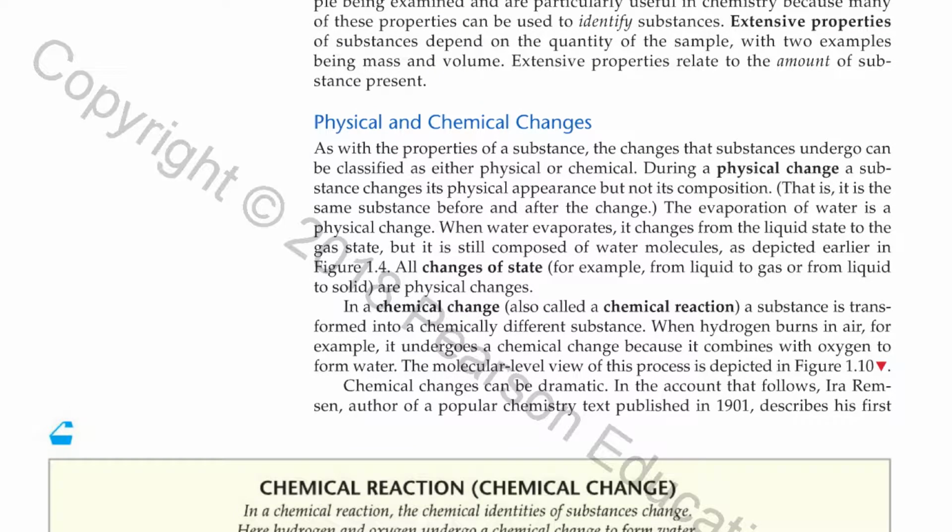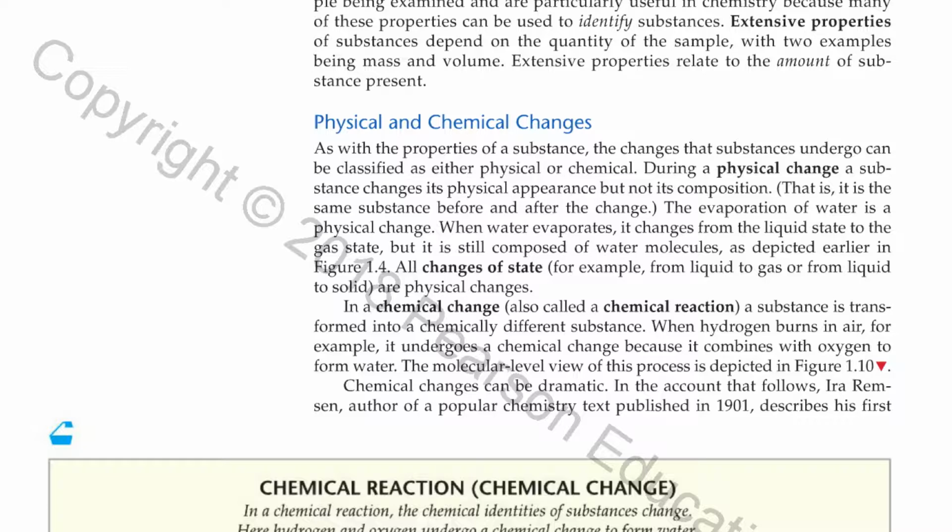Topic 1. Physical and chemical changes. As with the properties of a substance, the changes that substances undergo can be classified as either physical or chemical. During a physical change, a substance changes its physical appearance but not its composition. That is, it is the same substance before and after the change.